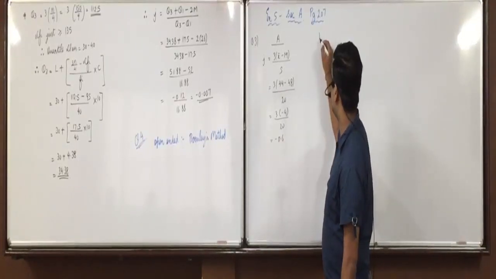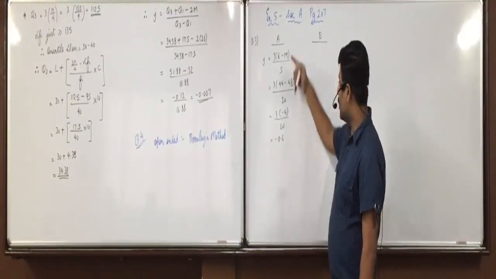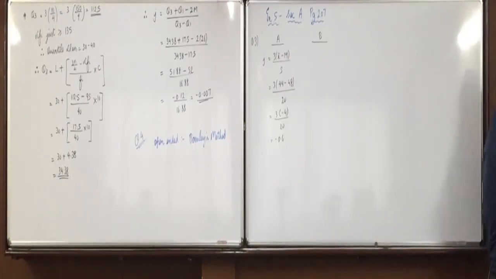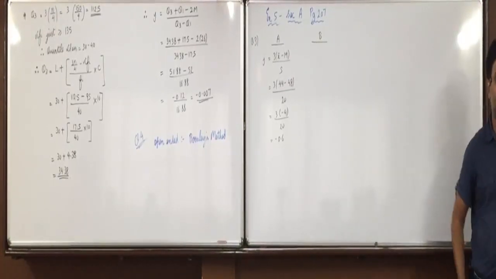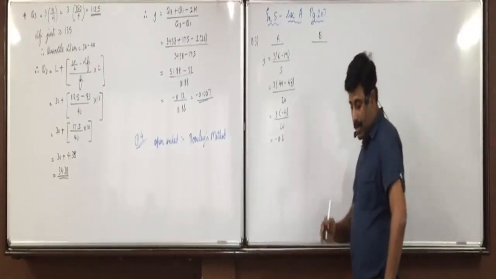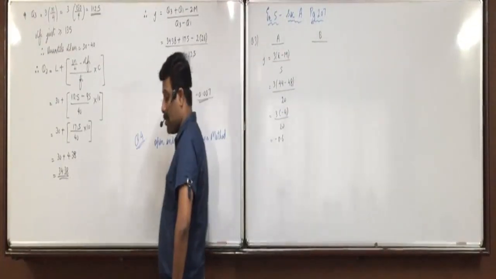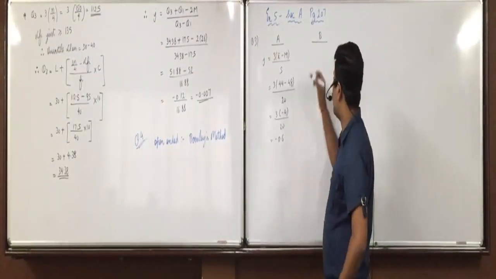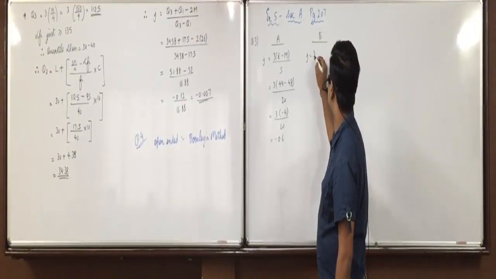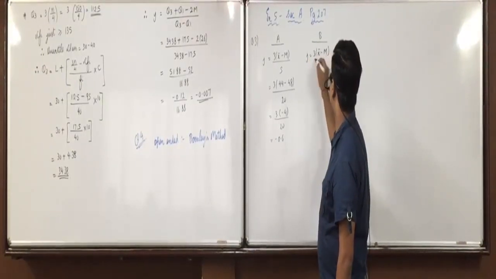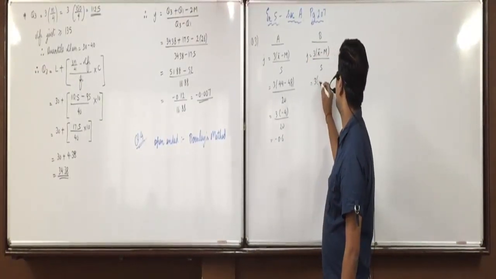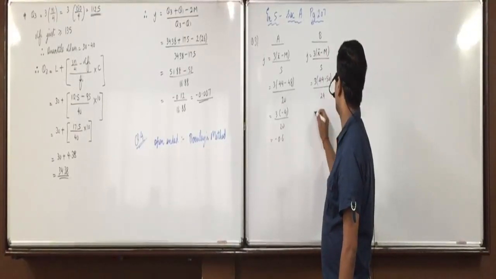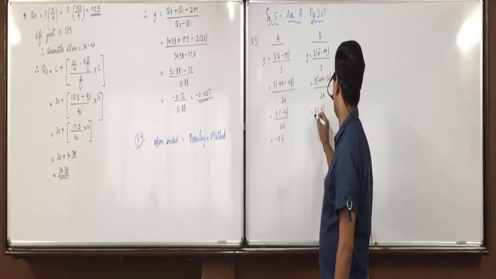In the same way, can you find it for distribution B also? So solve this and find it for B on your own. Then we will see what questions are asked. As I said, a few MCQ questions we solved, so I am taking them up. So what do you get for B? 3 into (x bar minus M) upon S. 3 into 44 minus 50 upon 24. 3 into minus 6 upon 24, what is that?